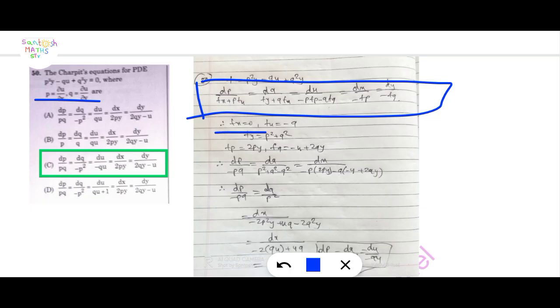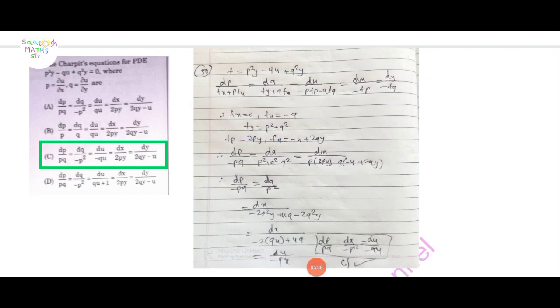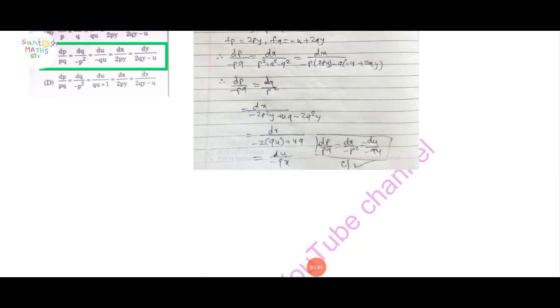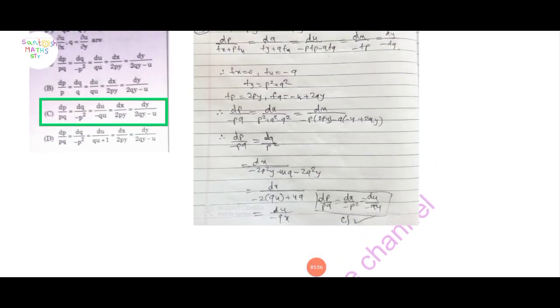Here fx is equal to 0, fu is equal to minus q, find fy, fp, fq and put these values in the formula, and finally we get dp upon pq is equal to dq upon p minus p square equal to du upon minus qu. Here these three values are the same, so option C is correct.